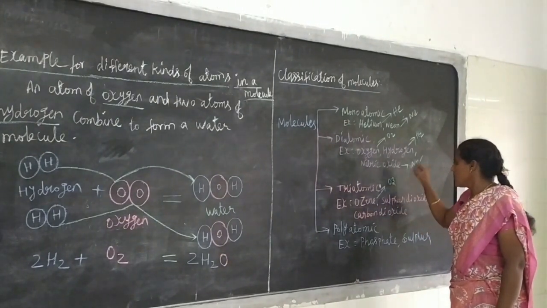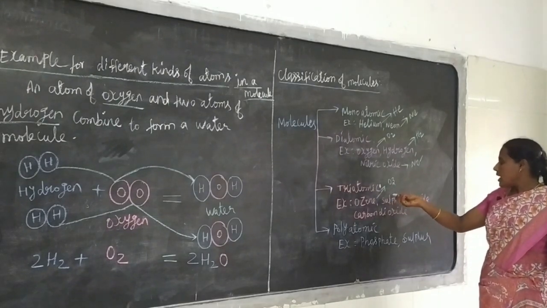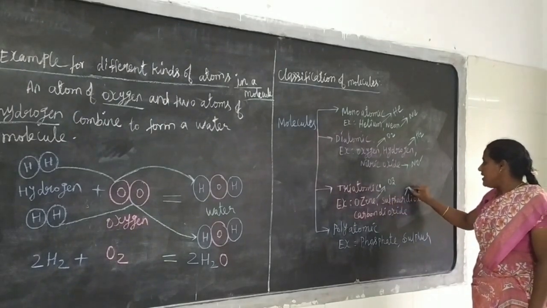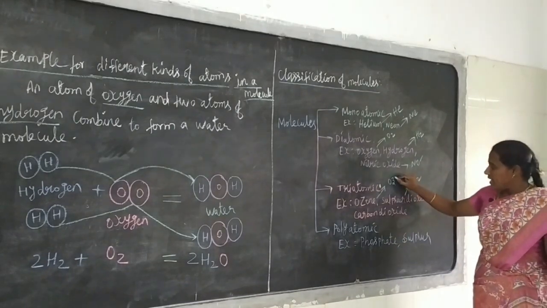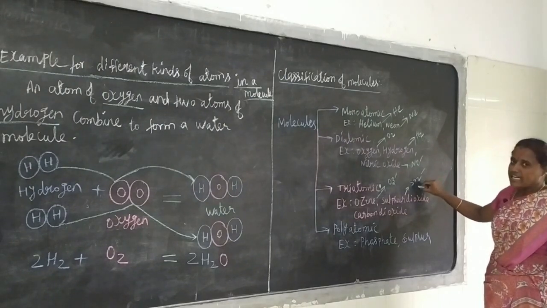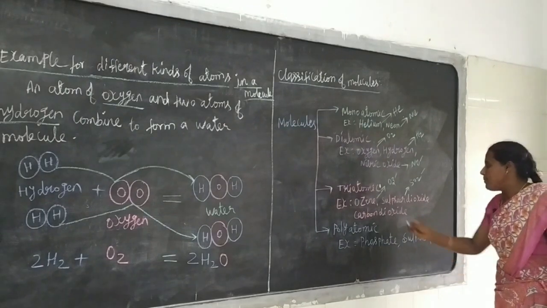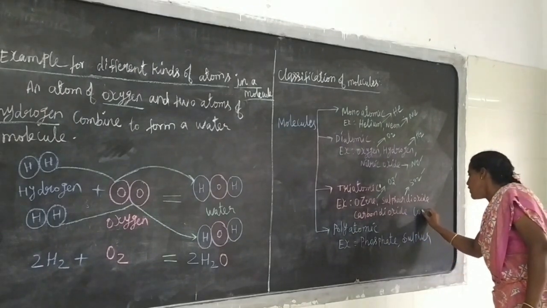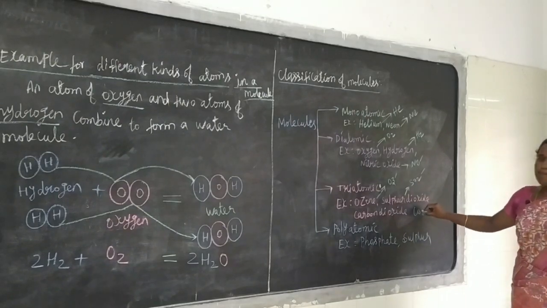O3. What is the chemical formula for sulfur dioxide? SO2. This is different kinds of atoms present in a molecule. Next one is carbon dioxide. What is the chemical formula for carbon dioxide? CO2. This also has different kinds of atoms present in a molecule.